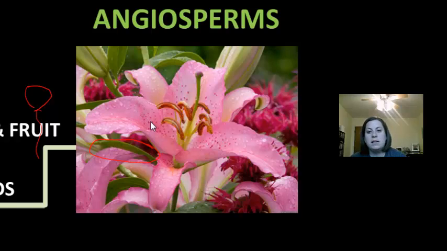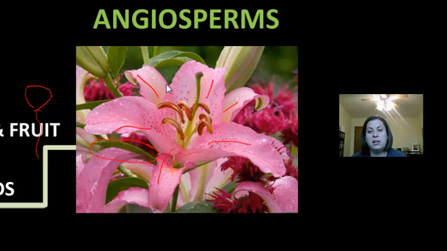We also see that they have petals. You can see the petals here are all in pink. Okay. These petals are going to be used to attract pollinators. So this is why they use flowers. They use animals or insects to pollinate their flowers, to move their pollen from point A to point B. So they're not using just wind or water now, they're also using animals.